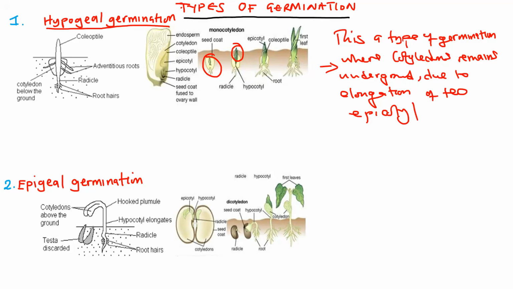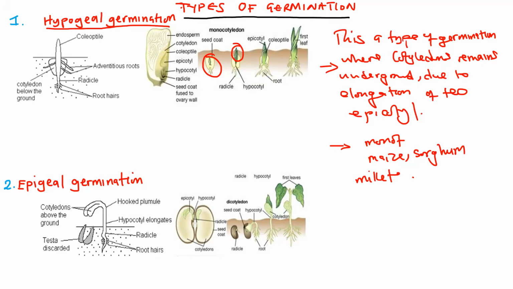That is what we call hypogeal germination, and we say it occurs in monocot. Seeds such as maize, sorghum, and millet undergo this type of germination.